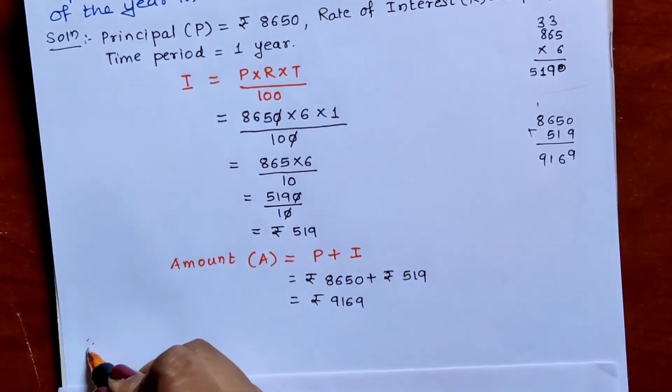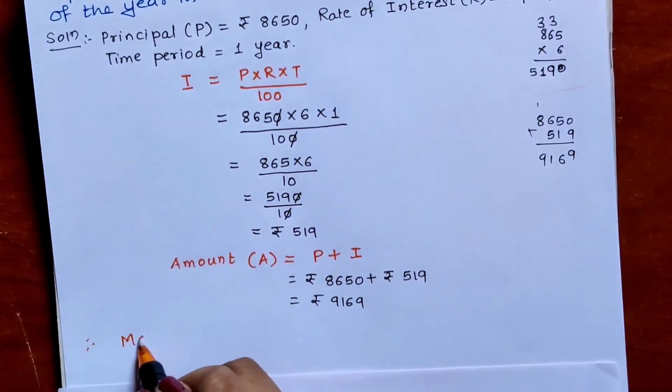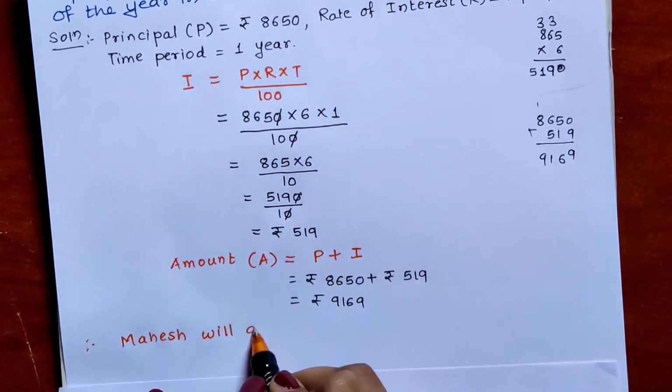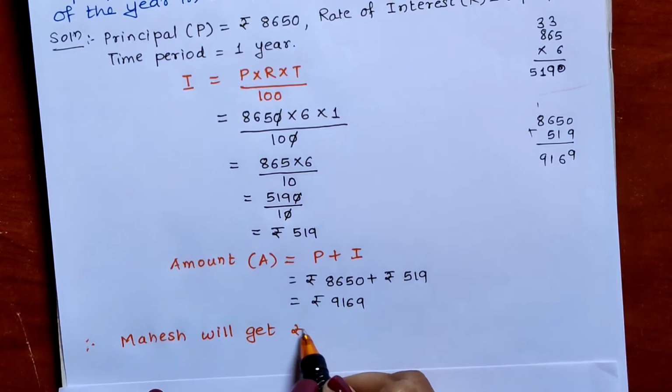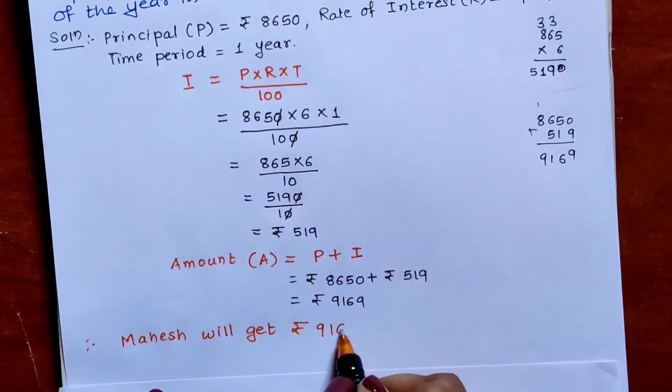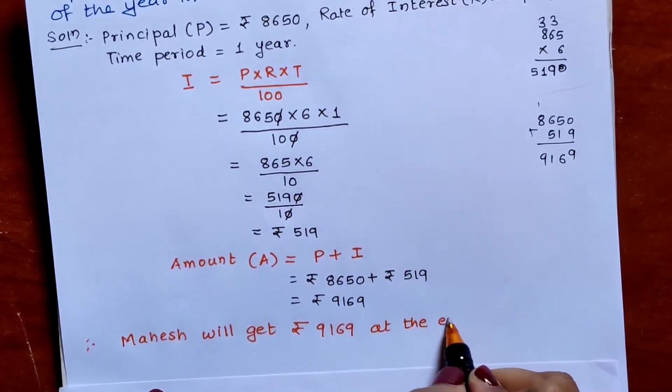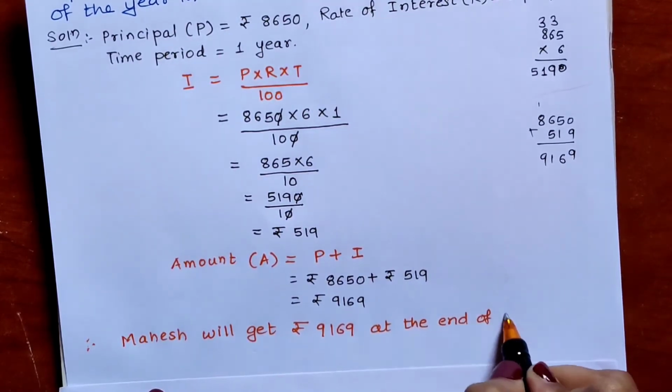Therefore, Mahesh will get rupees 9,169 at the end of the year.